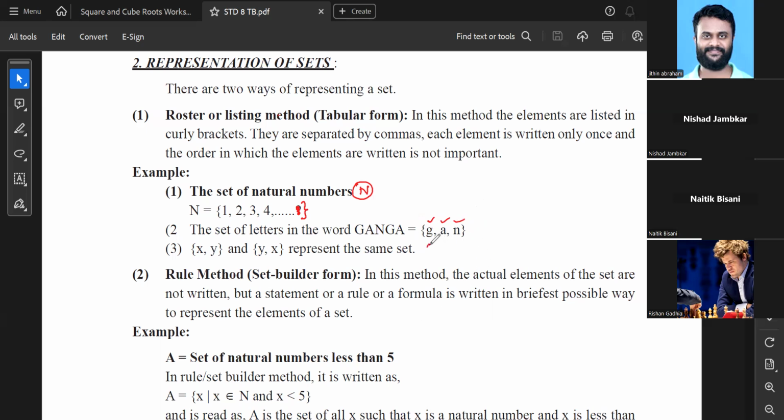I'll tell you one more thing. It's not compulsory to always write in sequence. It doesn't matter. You write it as G, N, A, or you write it as A, N, G, anything. It doesn't matter at all. All you have to do is make sure of putting a comma in between. Okay, curly brackets, comma. These are the important representation, and you might have noted these letters we have written in small letters, so they are not in capital. We generally prefer to write in small letters. So far it is clear.